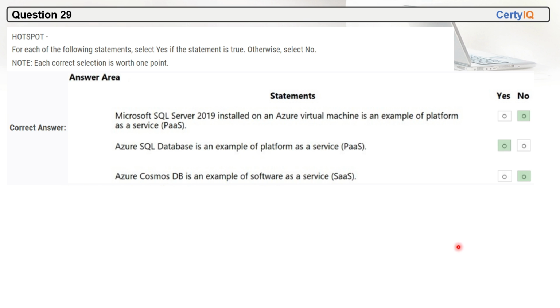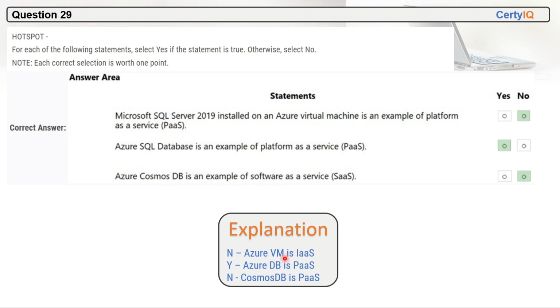I hope this is clear. So Azure VM is infrastructure as a service, hence it is no. Azure database is PaaS, it is correct. Cosmos DB is PaaS, but they are saying it is SaaS, so it is not correct.